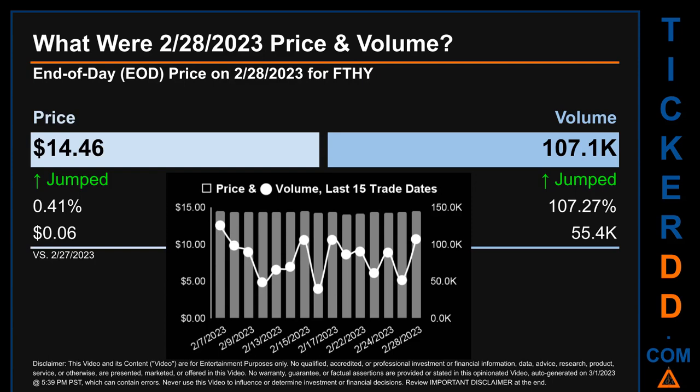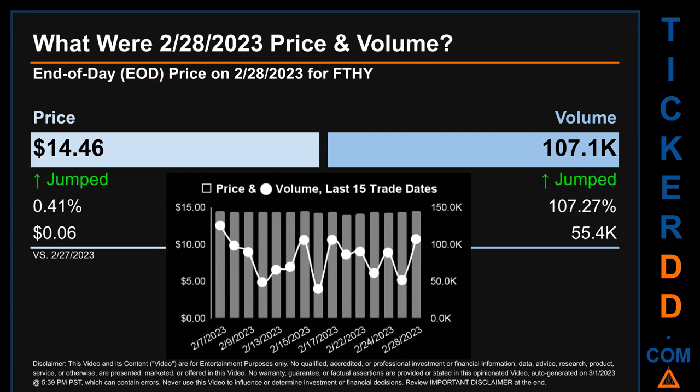What was end of day price and volume for FTHY? On Tuesday, February 28, 2023, FTHY had an end of day price of $14.46 and volume of about 107.1 thousand. Compared to the previous trading day, the price jumped 0.41%, gaining 6 cents, while volume jumped 107.27%, increasing about 55.4 thousand.